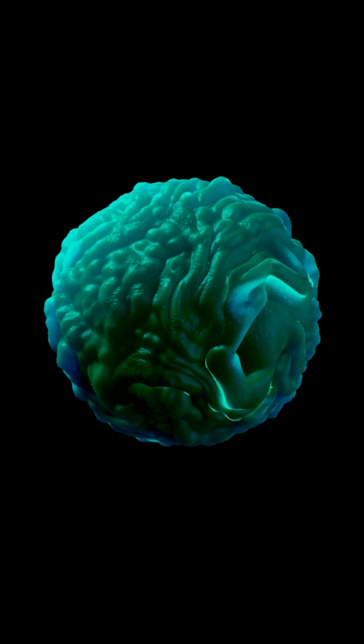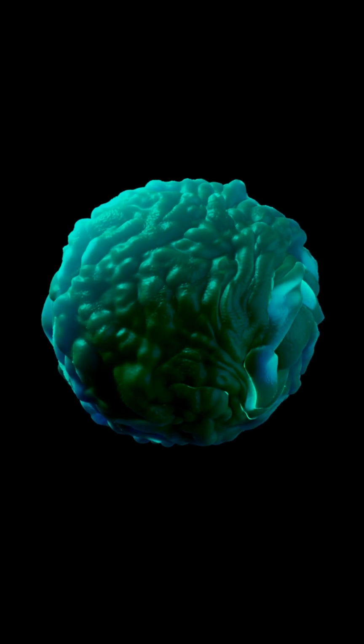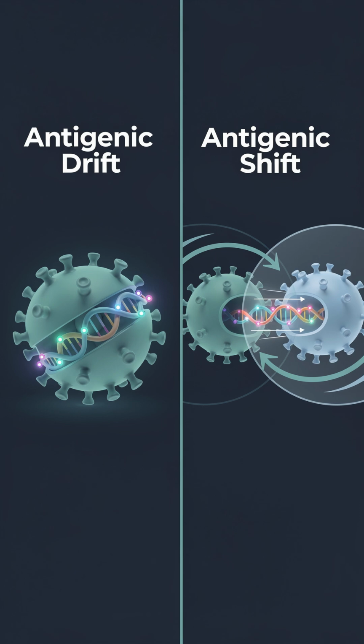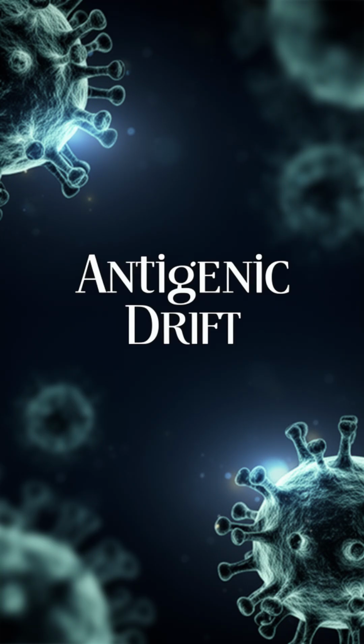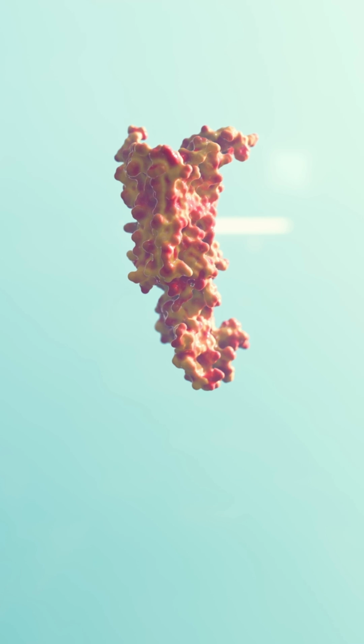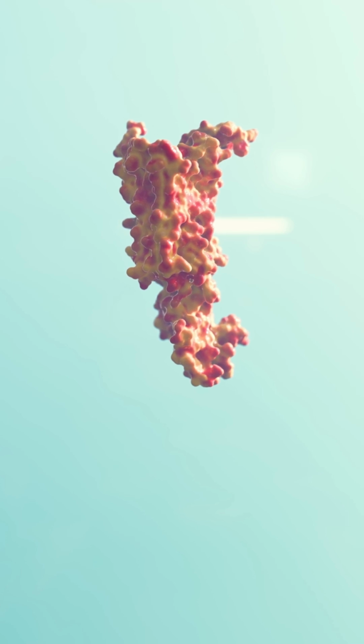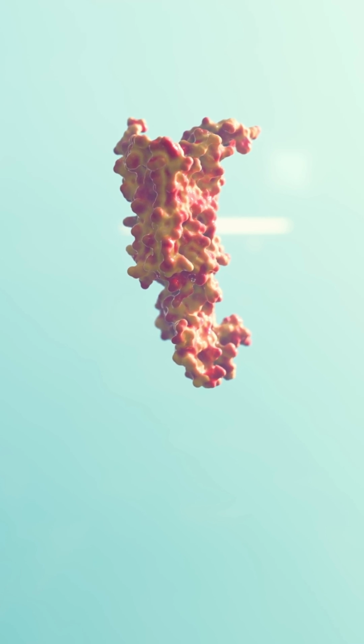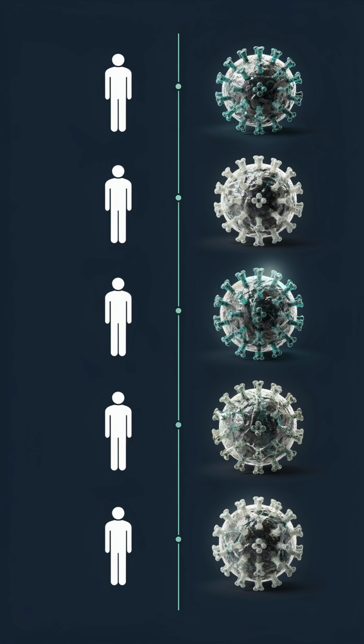The family Orthomyxoviridae is especially famous for its extraordinary ability to evolve. Two mechanisms are responsible for this constant change. The first mechanism is called antigenic drift. As influenza viruses replicate, small genetic mutations accumulate over time. These gradual changes alter viral proteins and allow the virus to partially evade existing immunity. This is one reason people can become infected with influenza multiple times throughout their lives.